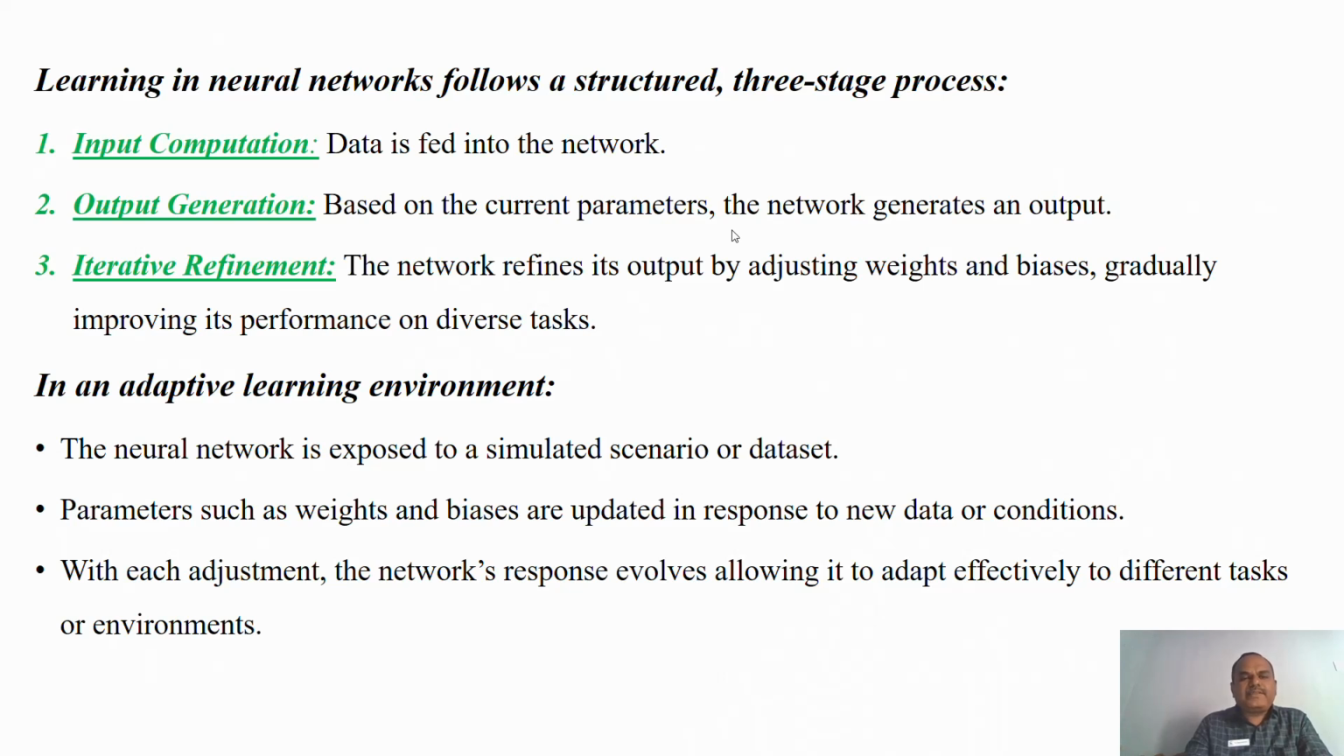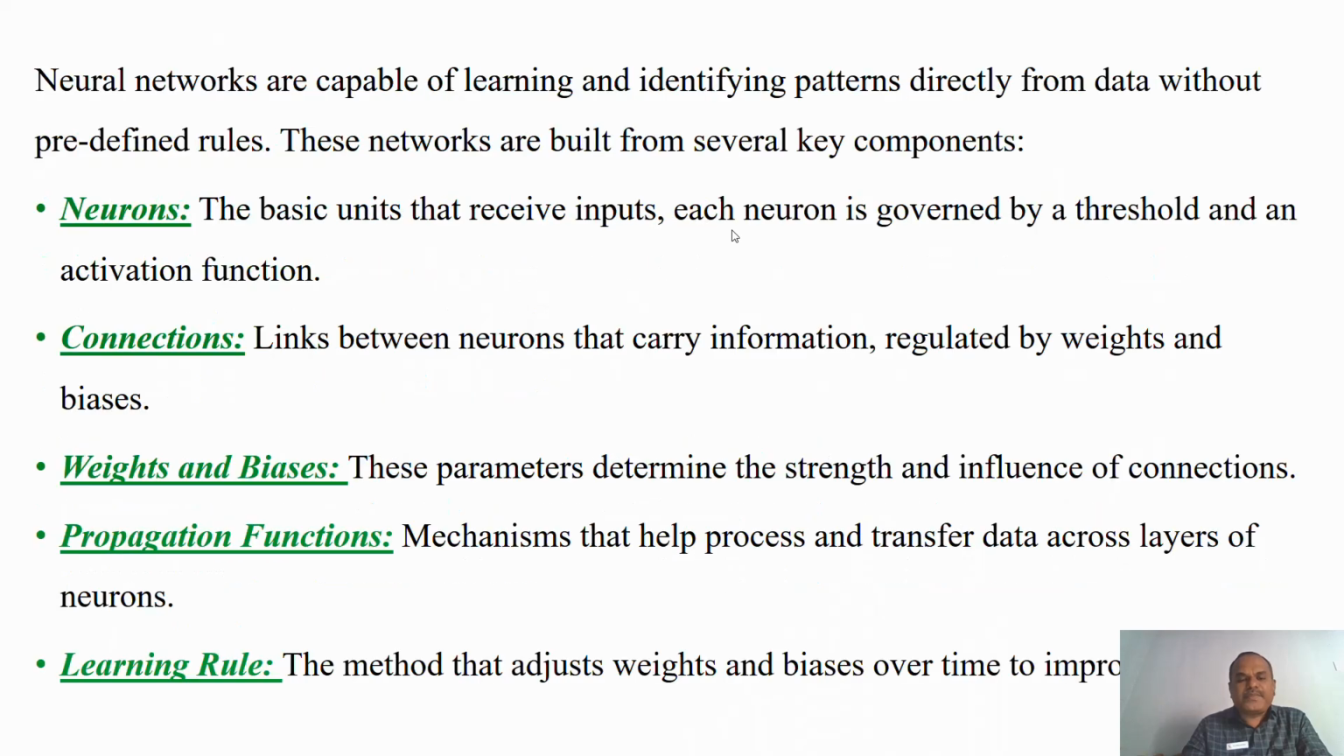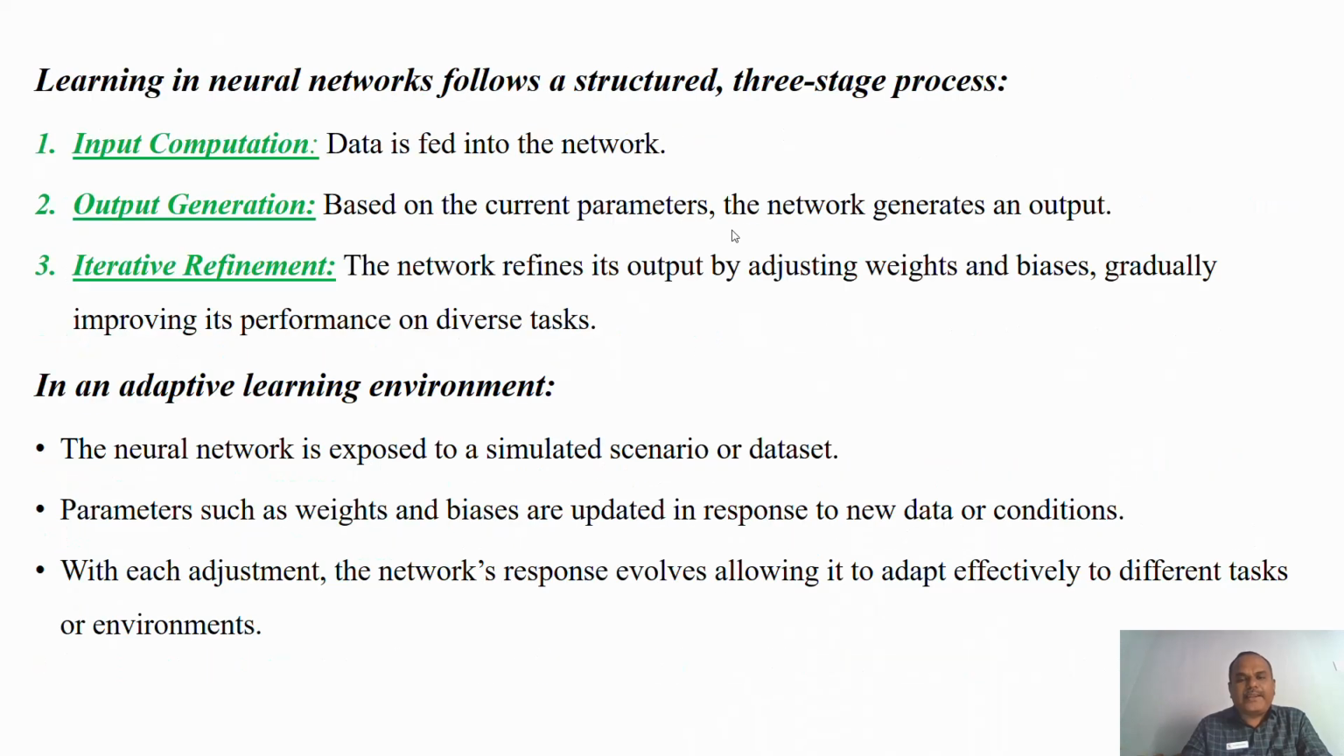The next one, iterative refinement. The network refines its output by adjusting the weights and biases. So this output must be adjusted through the weights and biases, which is where the learning role comes in. It gradually improves its performance on diverse tasks. So this is called iterative refinement. This iterative refinement is an adaptive learning environment. This is adaptive learning.